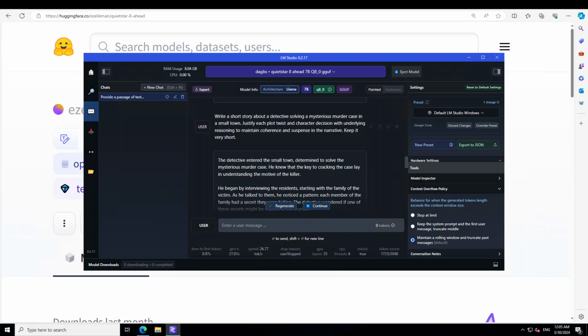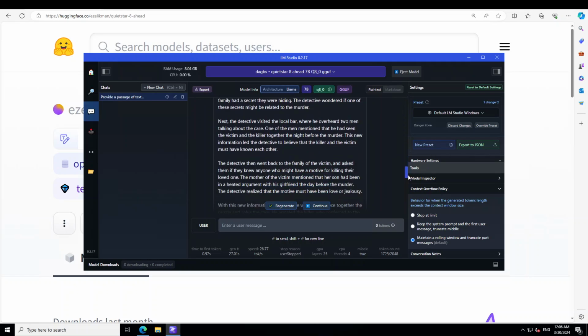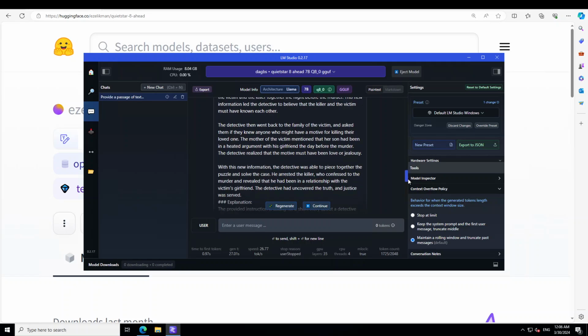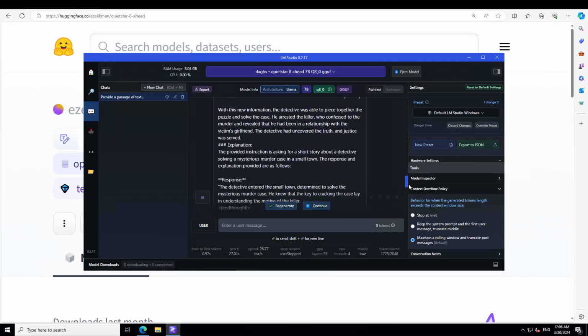Okay, so now look at the response. So you see that we asked it to write a story. It had started the story: the detective entered the small town, determined to solve this mysterious case. He began by interviewing the residents. Next, the detective visited the local bar. The detective then went back to the family of the victim with this new information.